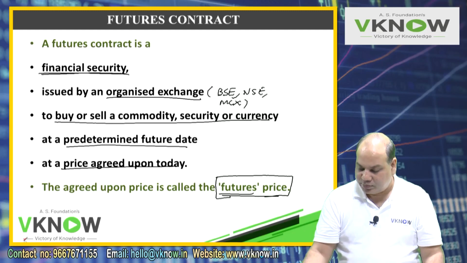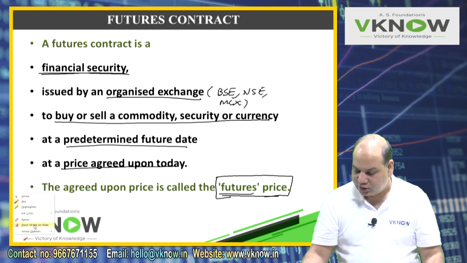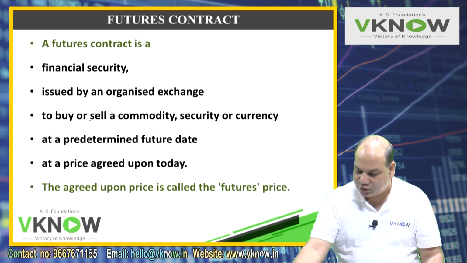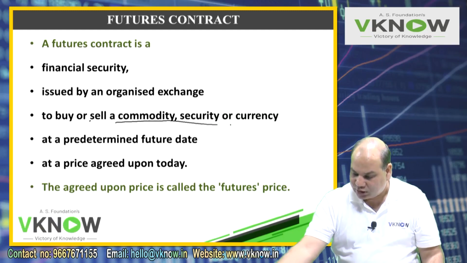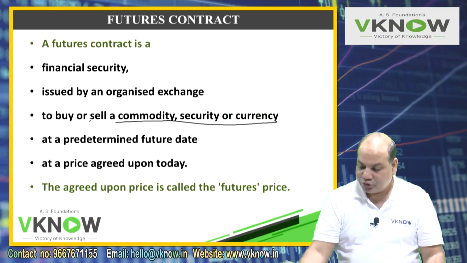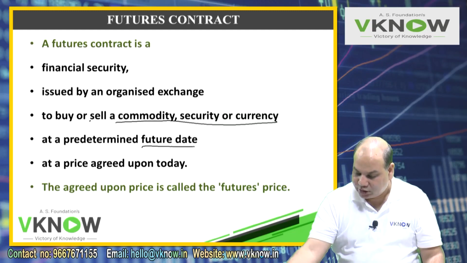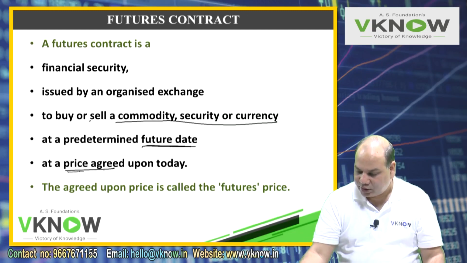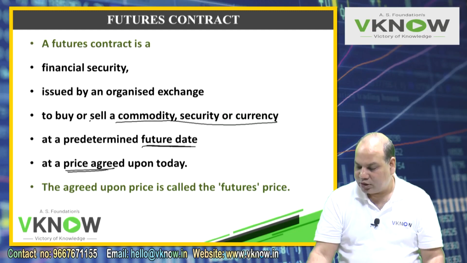So they will specify certain things at the time of entering into the contract. What is the underlying? The underlying can be commodity, security, index, currency. Then they will decide the maturity date, the price, and the quantity also. So quantity, price, date, underlying will be decided, and the price is called the future price.